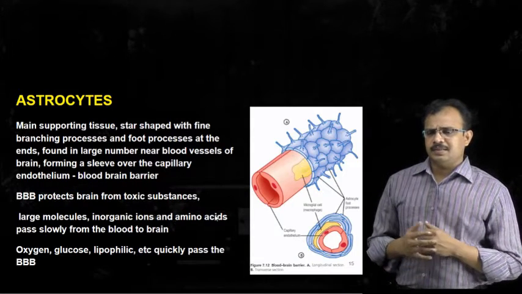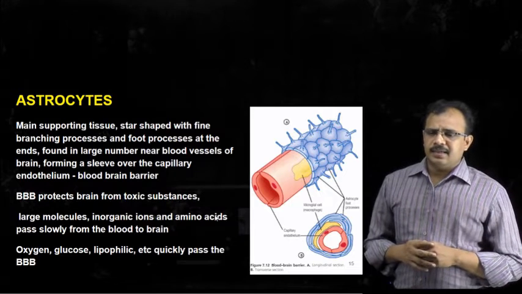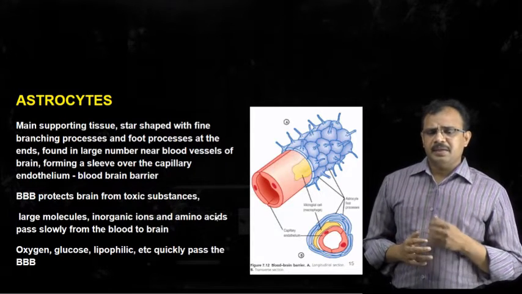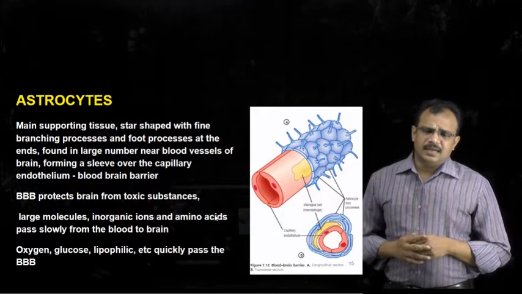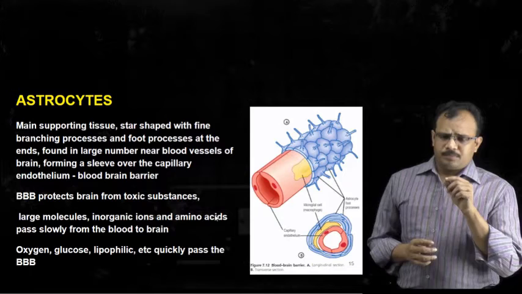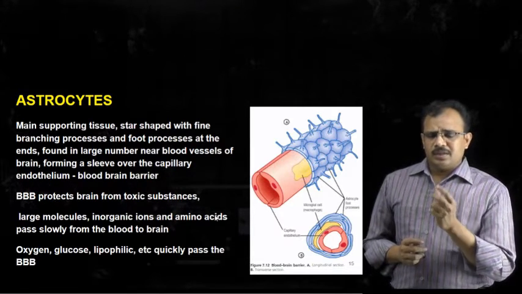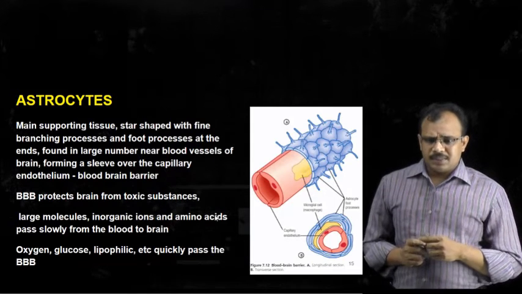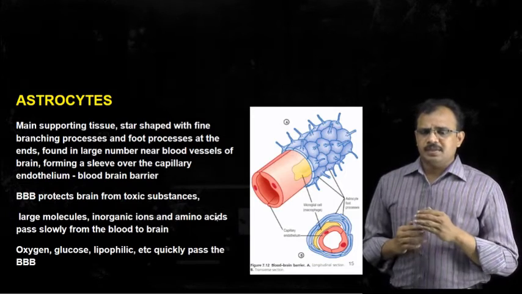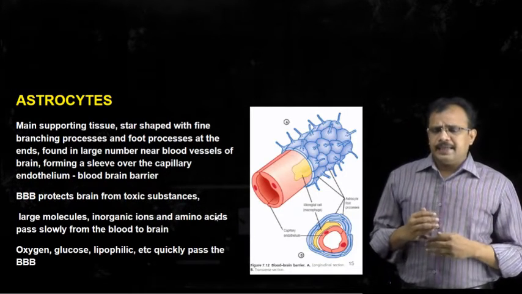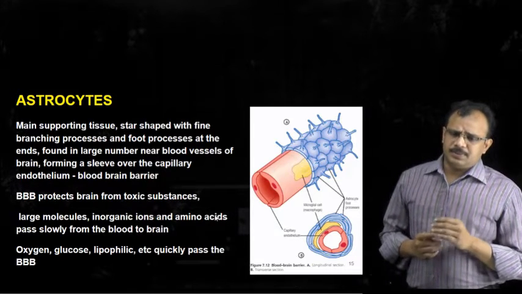And the other type of cells are astrocytes. We have seen that astrocytes are the main supporting tissue and are star shaped in nature. Some astrocytes have an elongated, or swollen, foot process at their processes, and this swollen foot process forms a covering against the blood vessels that are supplied to the central nervous system, especially the brain.